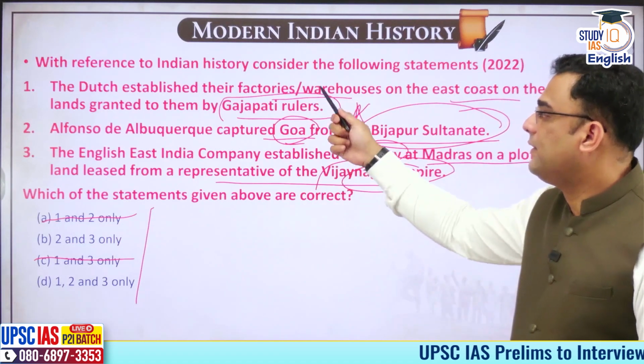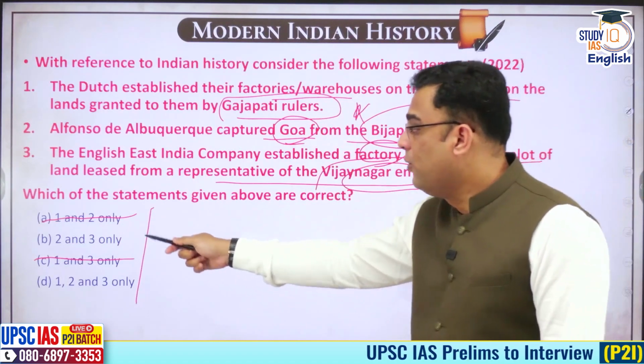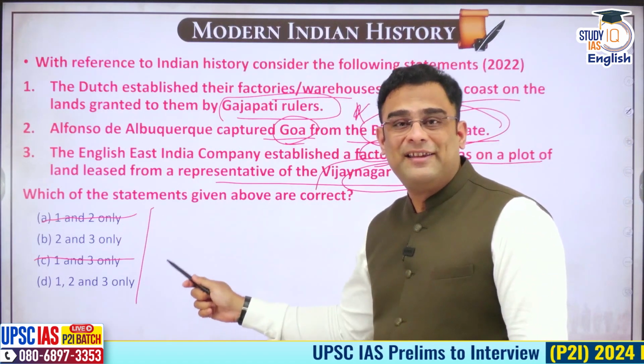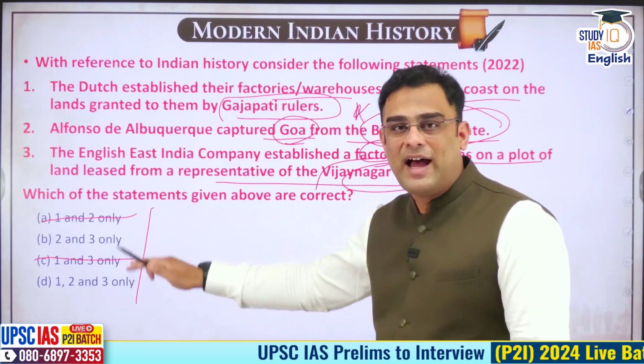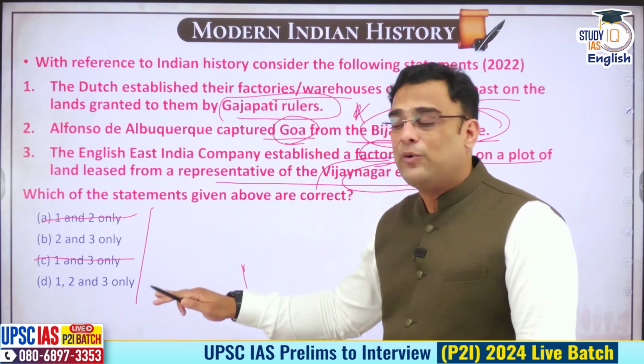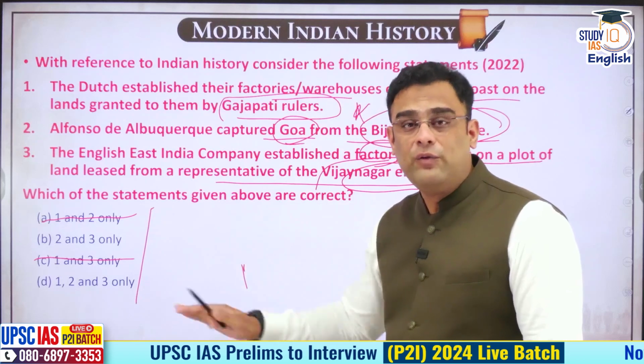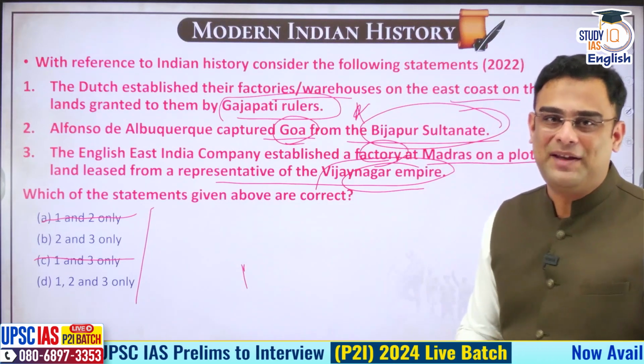Okay. This leaves us now with 2 options. So now probability of getting the answer right is 50%. Either of these 2 is the answer. So when you mark something out of these 2, 50% chances are that you will get it right.